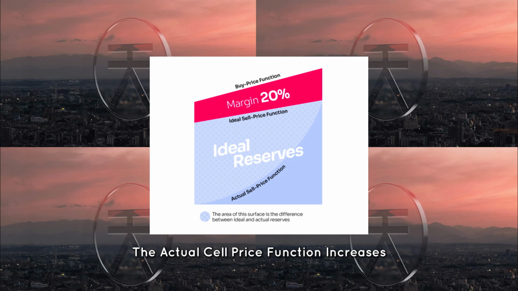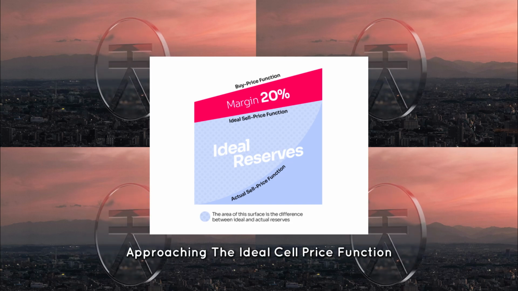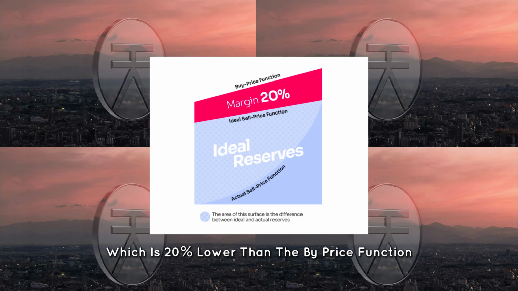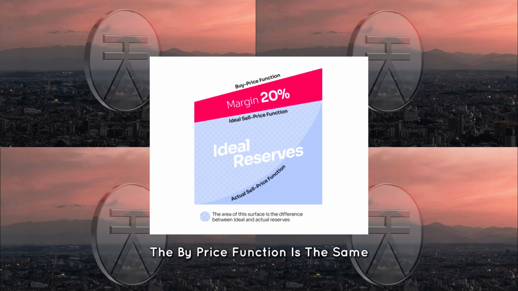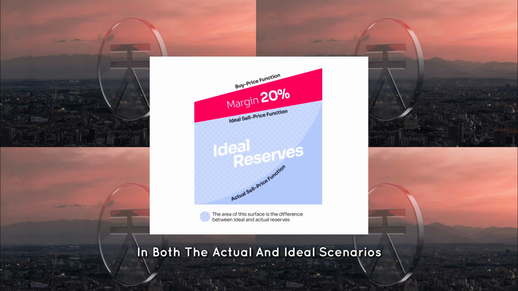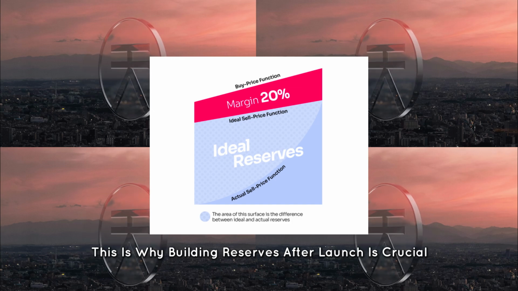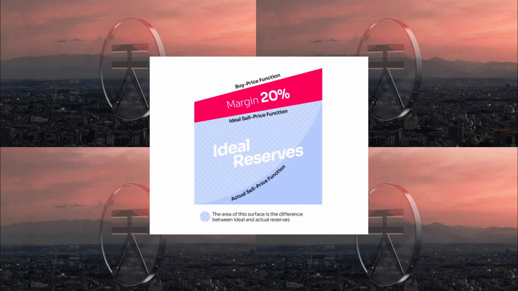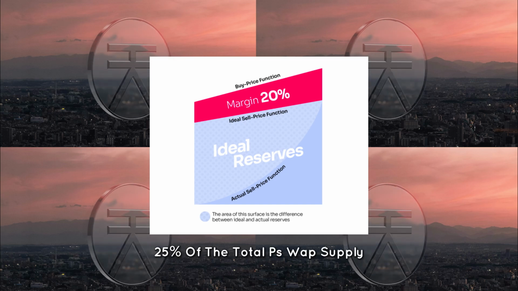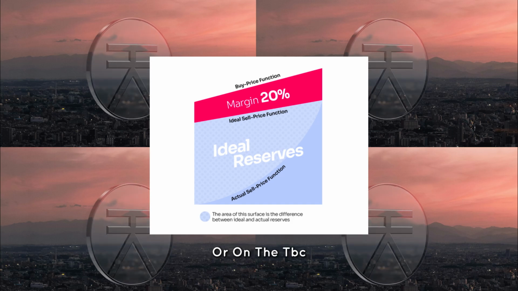The actual sell price function increases as the reserves increase, approaching the ideal sell price function, which is 20% lower than the buy price function. The buy price function is the same in both the actual and ideal scenarios. This is why building reserves after launch is crucial, and there is a special incentive program in PSWAP, 25% of the total PSWAP supply, for users that buy newly minted XOR on the TBC.